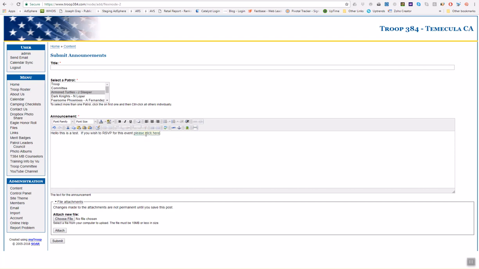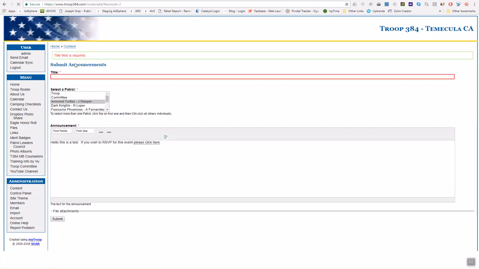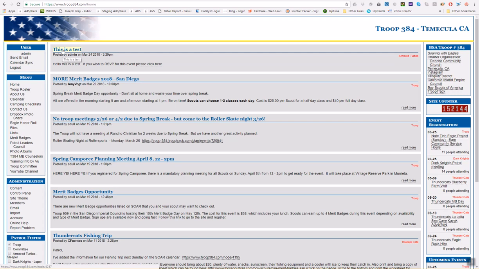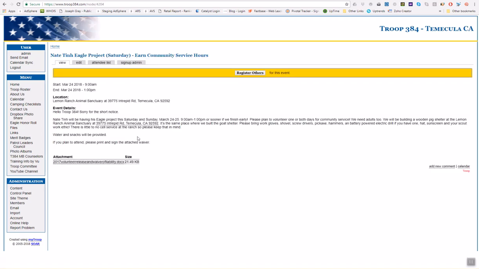Now, I'm going to go ahead and create this as a test. This is a test, and I'm going to click Submit. All right, so we created this announcement. We'll go check it out on the home page, and then I'll delete it after we've played with it. But there it is. Now, for a patrol level announcement, it's only going to appear on Soar for your patrol members. So no one else in the troop will see your patrol specific messages, but your patrol members. And there's that please click here. Watch what happens when I click on it. It'll take me right to that event.